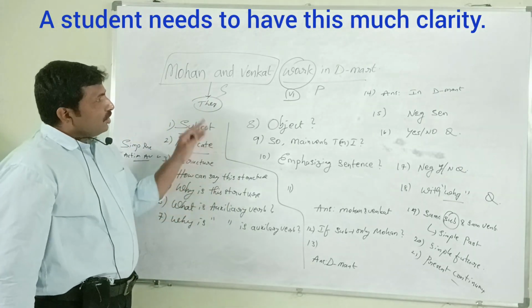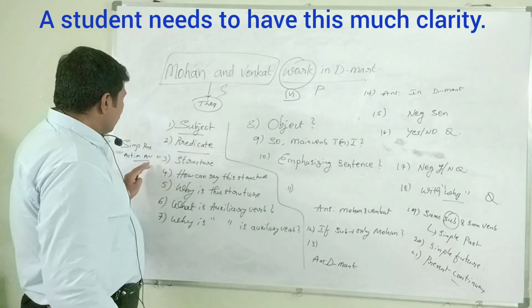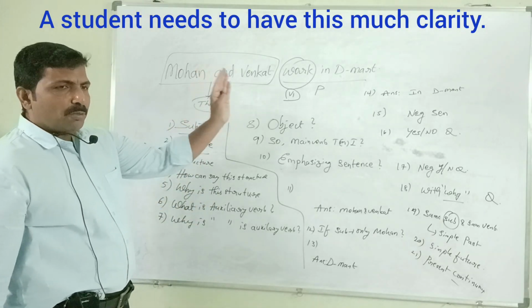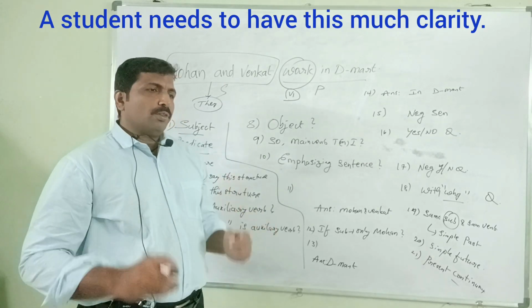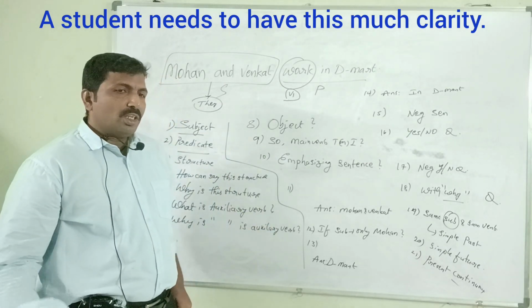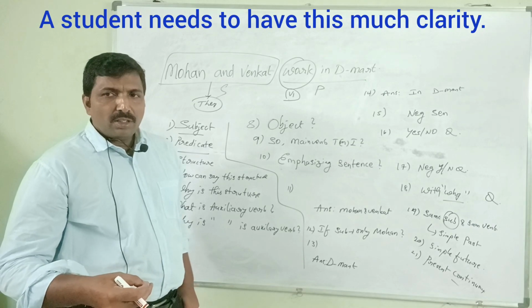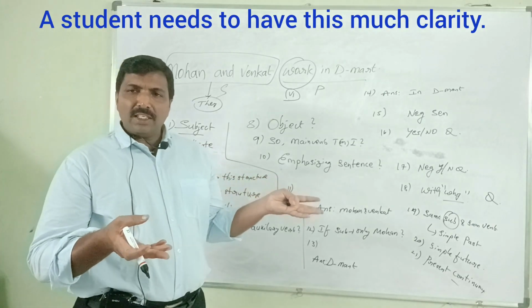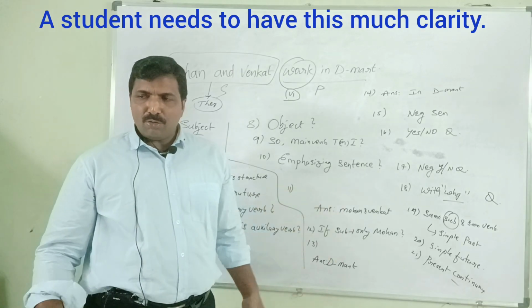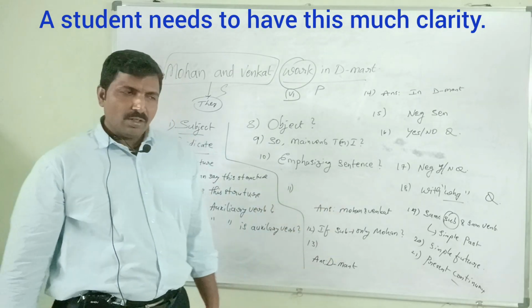Anyway, why is this structure used actually? The sentence belongs to simple present action, active voice. Why is that structure used? Because it is a routine activity. Instead of simple past or simple future? No, because it is a routine activity. Every day they go there, daily they go there, they work. It is a daily activity for them. Good.